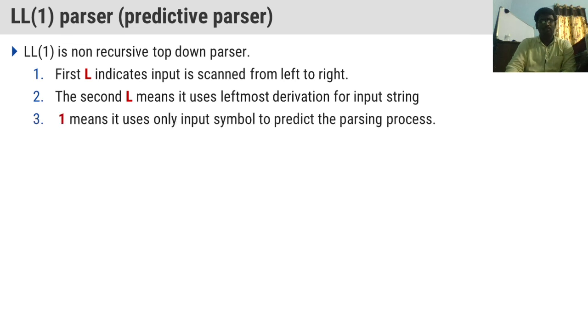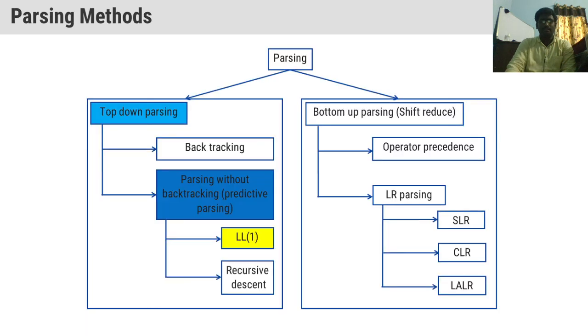We are scanning the input from left to right and we are using leftmost derivation for the input string. The 1 means input symbol. We will use only one input symbol to predict the parsing process.